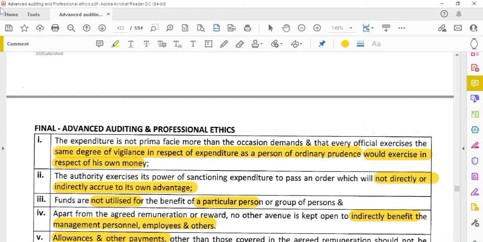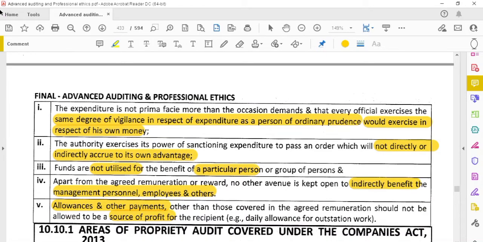Then, apart from the agreed remuneration and reward, management personnel should not get any indirect benefit, and allowances and all other payments should not be a source of profit. It means if they provide any money to the employees, that should not be a profit for the organization. For example, in reimbursement of expenses to the employees, they have incurred only 100 rupees, but the organization is paying 1000 rupees.